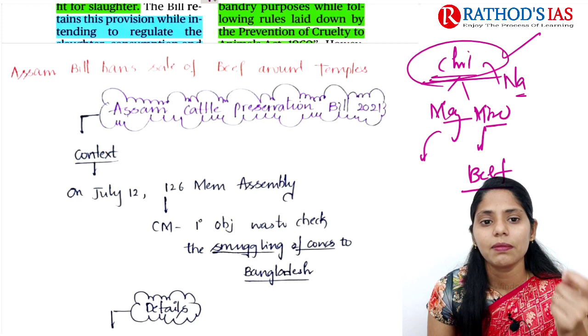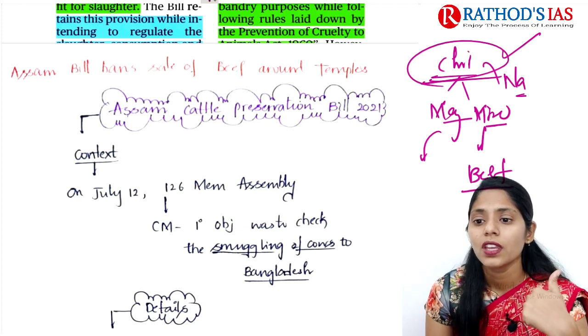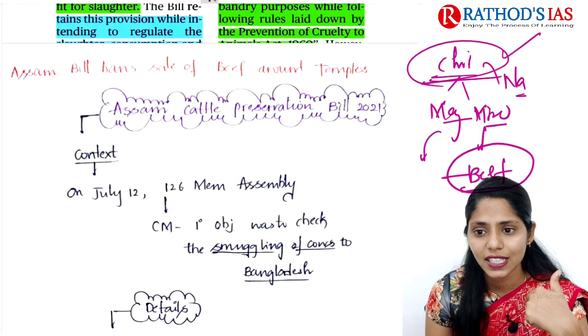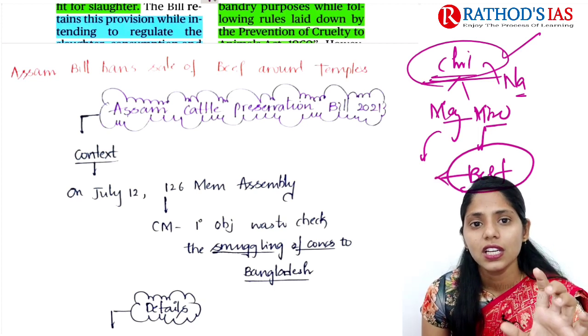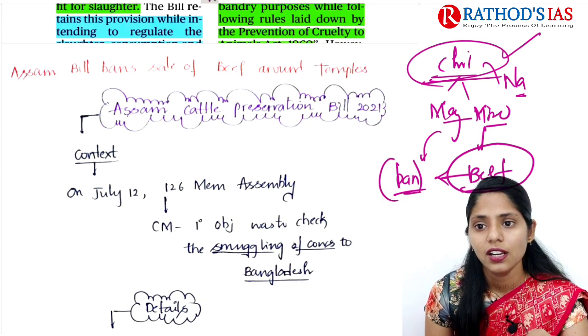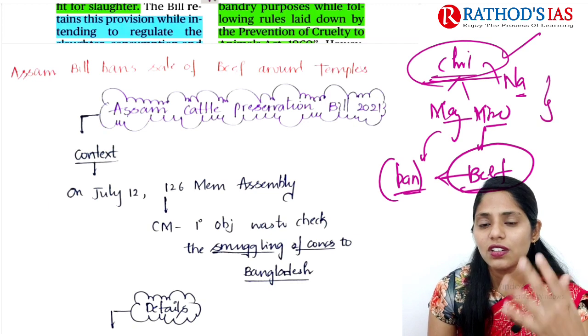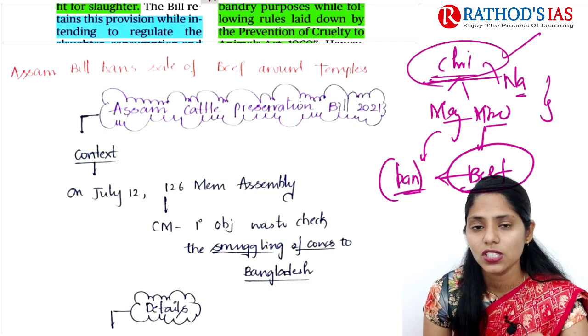But recently Assam came up with this Cattle Preservation Bill 2021. This bill mainly says there is a ban on transportation of cattle to other states. Because of this, it is a cause of concern for beef consuming states.